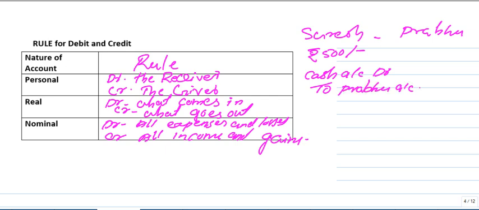Prabhu's account. Why Prabhu? Prabhu is a person. What's the rule for a personal account? Debit the receiver, sorry, credit the giver. So I write Prabhu here. And what's the amount? I am writing here 150.